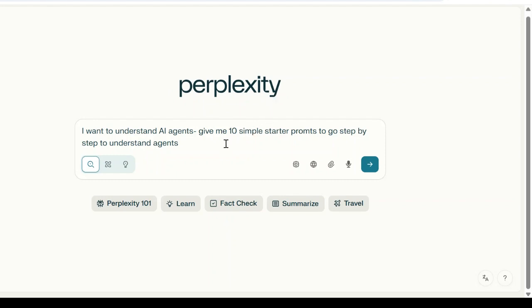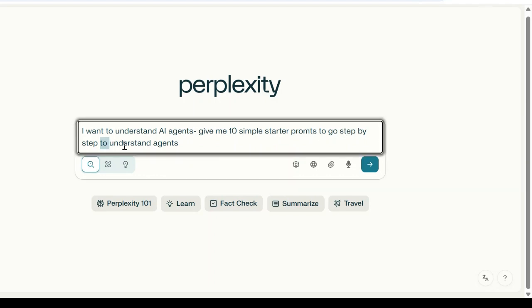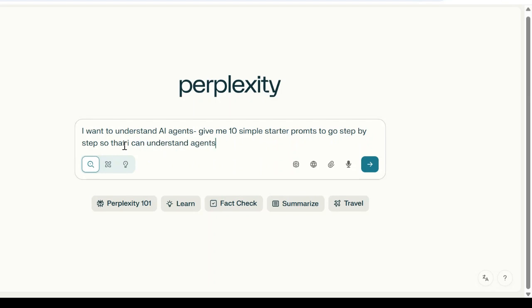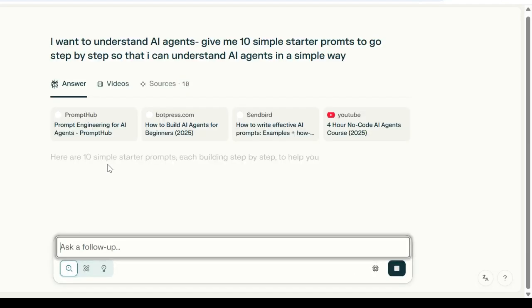What I'm trying to do is, yesterday's session was all about agents, right? So today let's understand the agents ourselves and use ChatGPT or Perplexity or Gemini to make us understand what agents are all about. So my prompt today is, I want to understand AI agents. Give me 10 simple starter prompts. Go step by step so that I can understand AI agents in a simple way. Let's try this. What does it come up with?